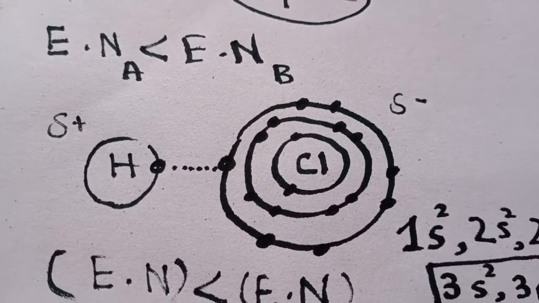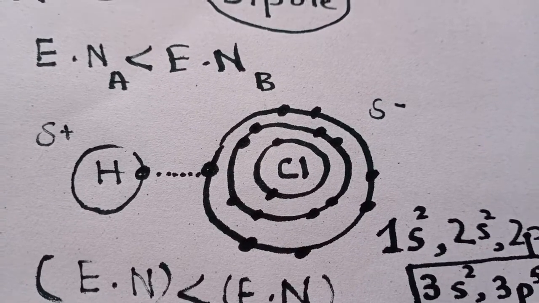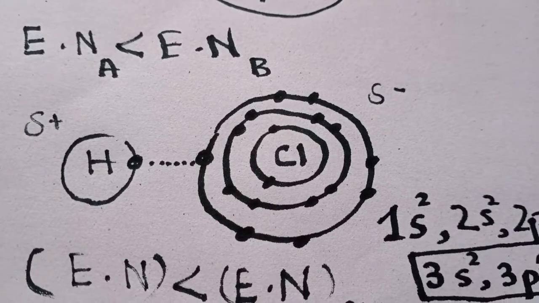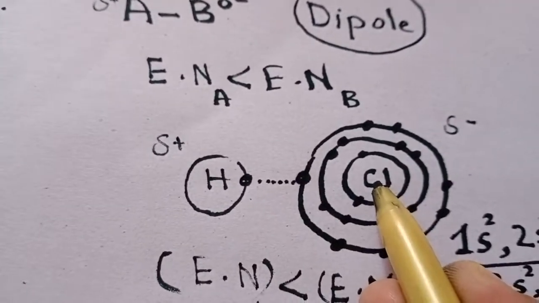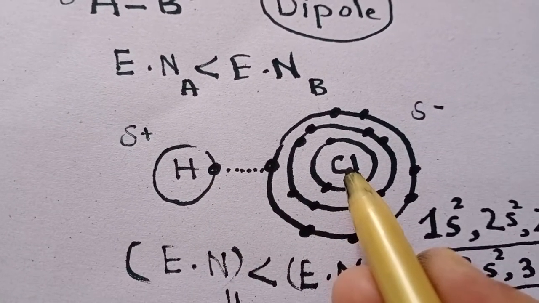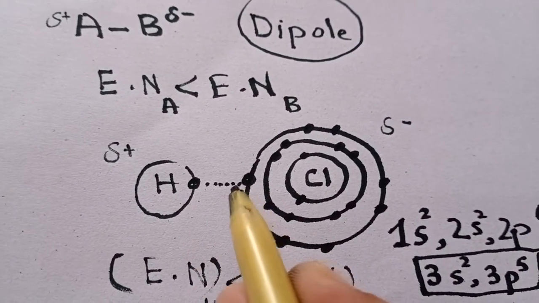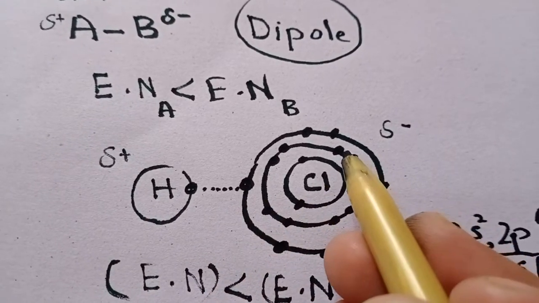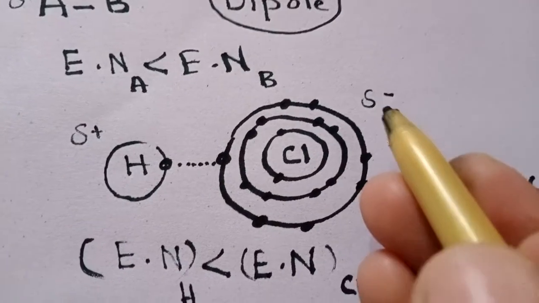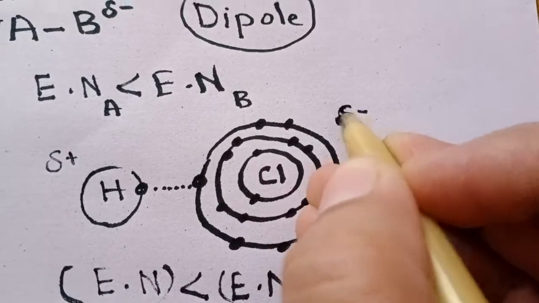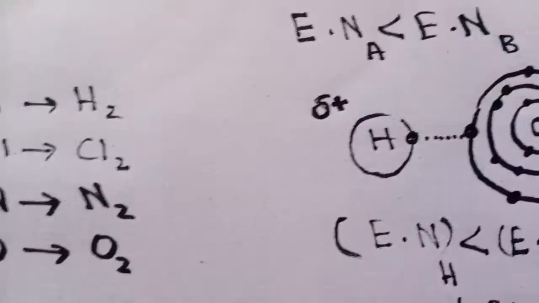When the 2 atoms share electrons, one atom has the greater tendency to attract the electrons toward itself. This is the shared pair of electrons. Chlorine has the greater tendency to attract the shared pair toward itself, so a distortion occurs. The electron cloud is not uniformly distributed here. It is distorted toward the chlorine atom, which becomes partial negatively charged. This is the sign for partial negative charge, and the hydrogen atom becomes partial positive.